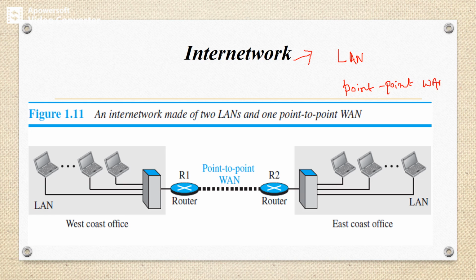Here we can observe that this is the first LAN, this is the second LAN, and here we have one point-to-point WAN. So an inter-network is a combination of two LANs as well as one point-to-point WAN.